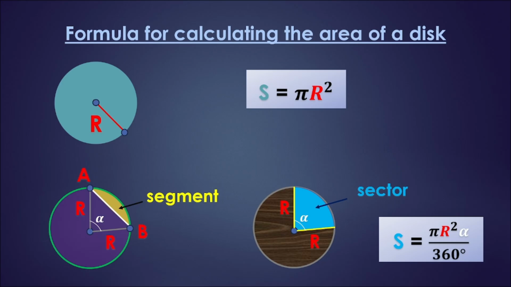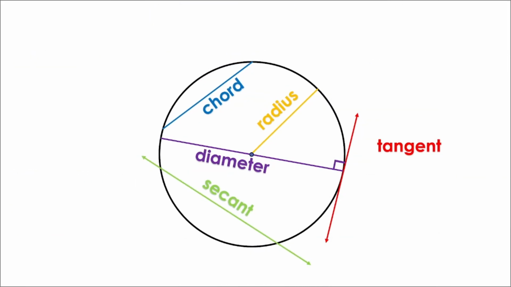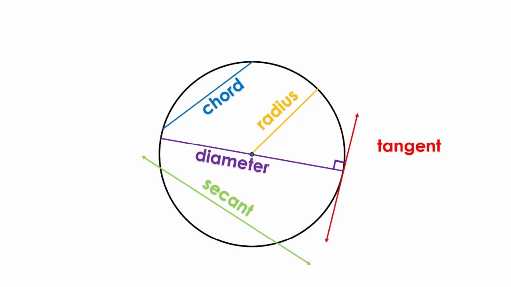So please remember what radius, diameter, and so on are. So radius is a line segment that connects the center of a circle or sphere to any point on that circle or sphere. I have highlighted it in yellow. Diameter of a circle is a line segment that passes through the center of a circle and connects two of its points. I have highlighted it in purple. By the way, remember that the diameter of a circle is equal to 2 radii, because the diameter is made up of 2 radii. Chord is a line segment that connects 2 points on a circle. I have highlighted it in blue. A secant is a line that passes through any 2 points on a circle. I have highlighted it in green.